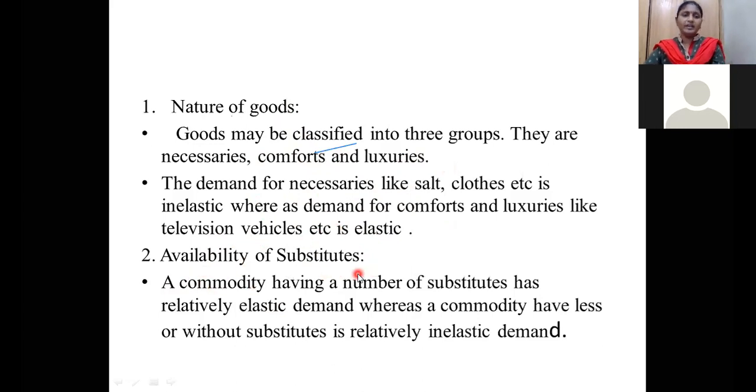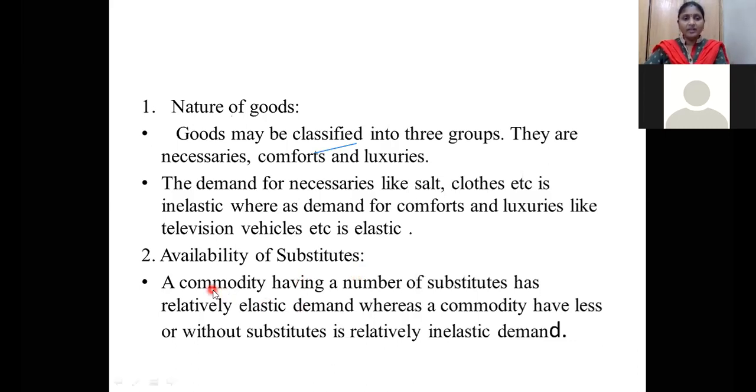Availability of substitutes. I have already explained, but once again I am telling. Suppose for any particular product X, a number of substitutes are available. It may be a soap, it may be coconut oil, or any other thing. Suppose you take an Android mobile, a number of different companies of Android mobiles are available. Suppose I need a particular company's mobile, but the prices of that company's mobiles are very high. So I will go for an alternative. I will go for MI mobiles, or I will go for a Chinese phone, or whatever it may be.